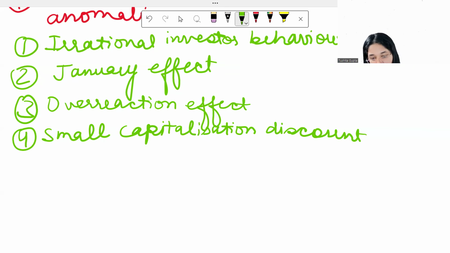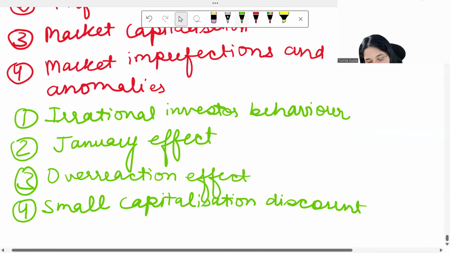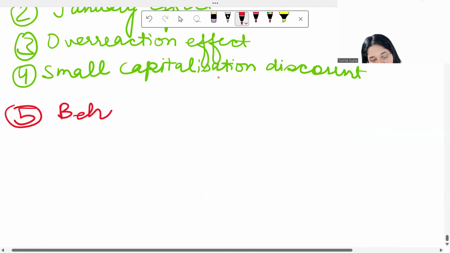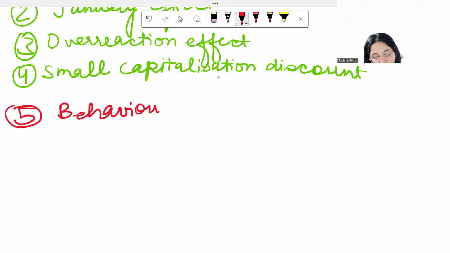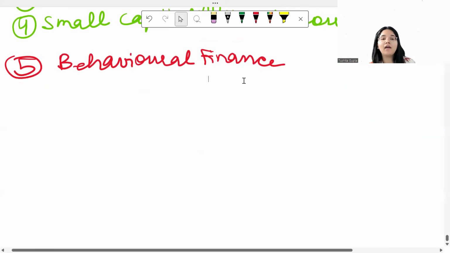Now let's also talk about the fifth factor. This was the fourth factor, market imperfections and anomalies. Let's talk about the fifth factor, which also influences practical business valuations. This is about behavioral finance. Now, this is again a very interesting topic. There are a few terminologies that we will study over here, and personally, these are a few terminologies which I find very interesting. So let's get started with this.